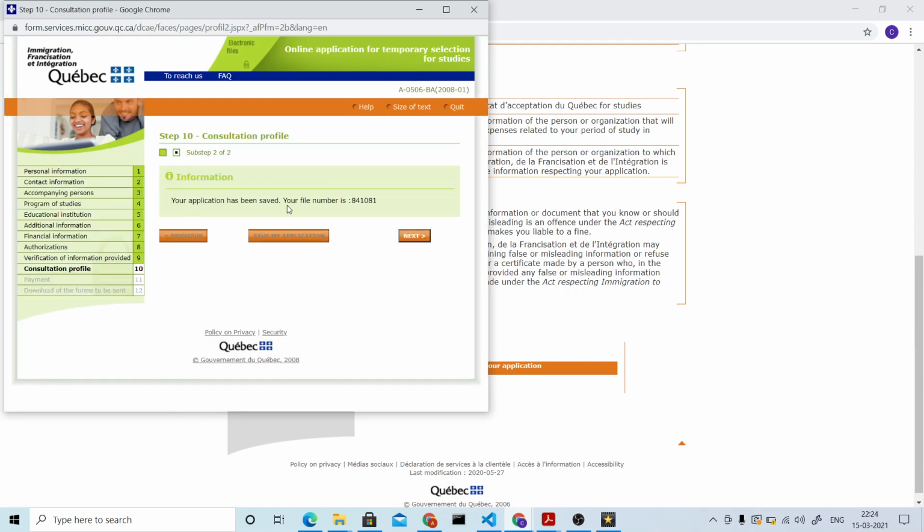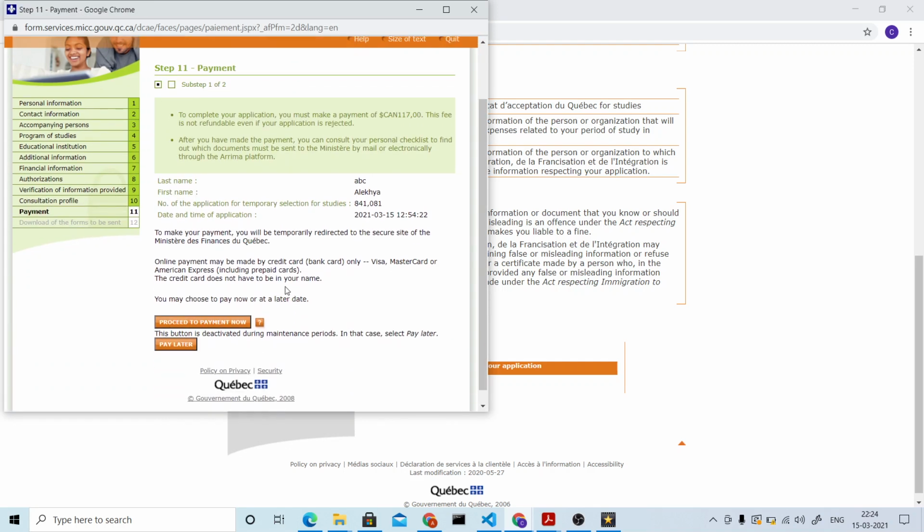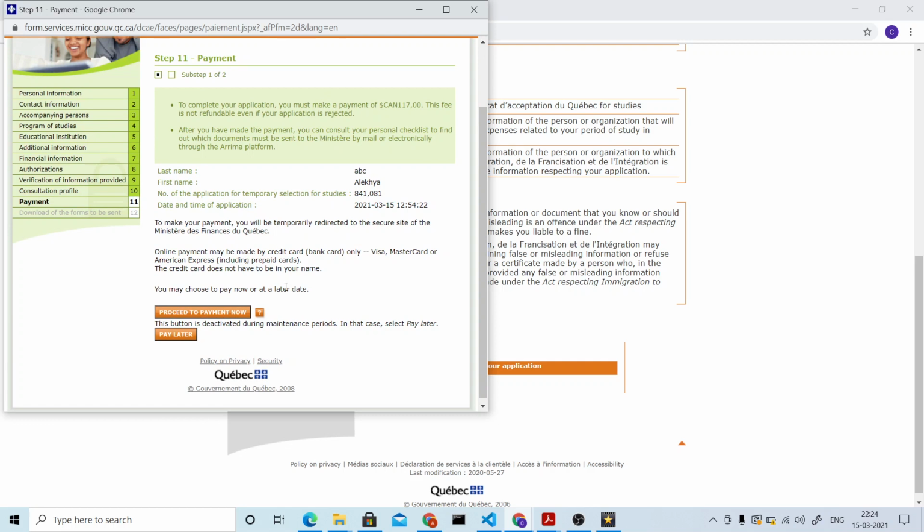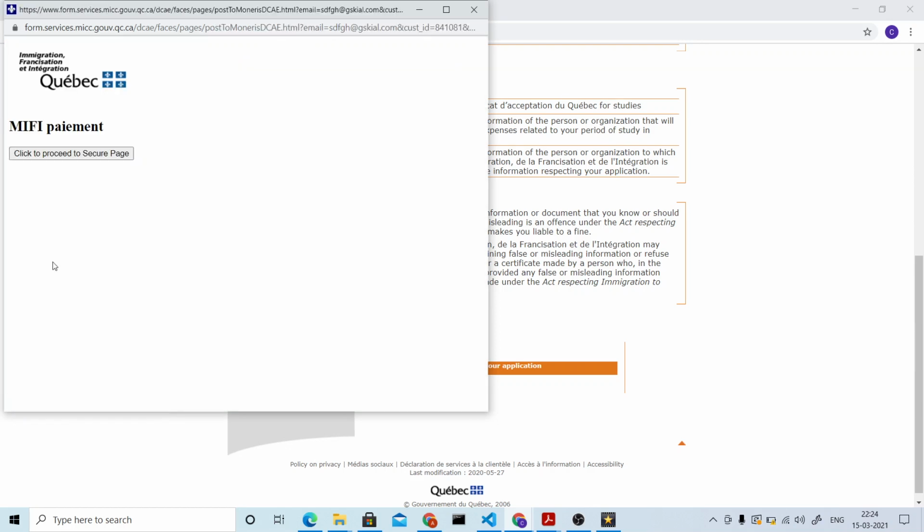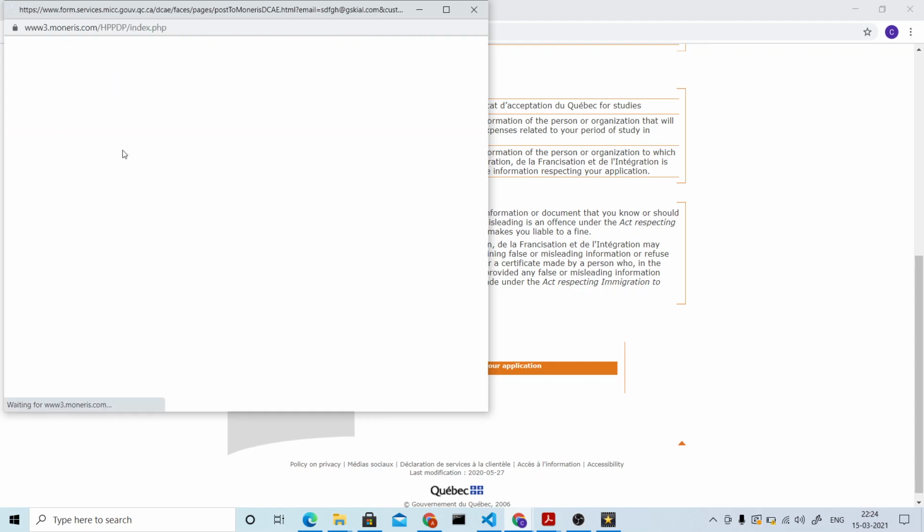Once your application is saved, you'll get some kind of number. This is not exactly the file number, it's your application number. Once you're done with this step, you can click next. Later, here you have to make the payment. Just select proceed to payment now. You're given this payment page where you fill out your credit card information and pay there. This is the last step.